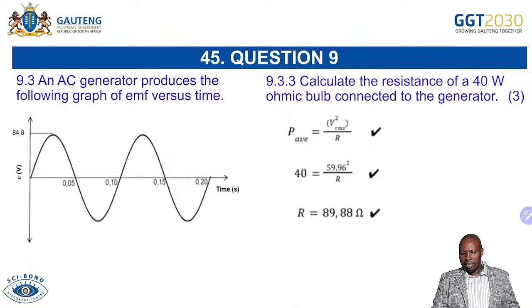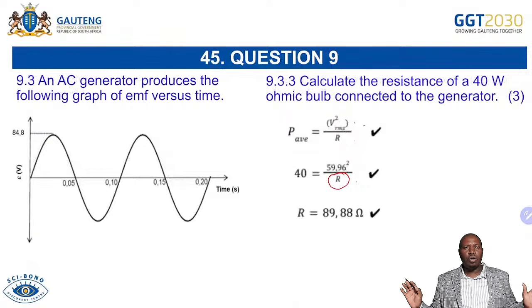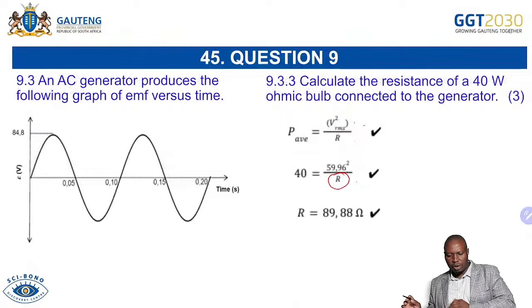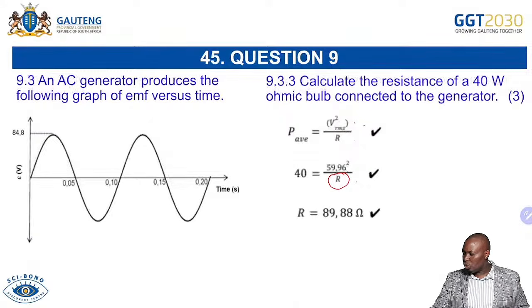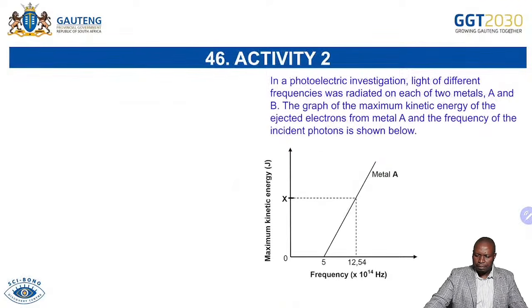Then calculate the resistance of a 40 watt ohmic bulb connected to the generator. You now have your VRMS that you calculated as 59.96. So it's V squared over R, and they said calculate the resistance. You always just do data collection and choose the right formula. With that, you will never go wrong. Data collection, choose the correct formula, and you are able to know what to do. You find your resistance is 89.88.